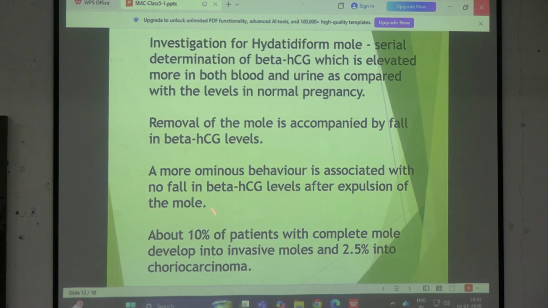আর যদি there is no fall, then it is a bad sign, it's a bad prognostic sign. ওটার মানে কি সেটা আমরা আসছি। And what happens is there's a small percentage of these benign Hydatidiform mole which can get transformed into Choriocarcinoma, which is the malignant counterpart. তাহলে যদি benign change হয়, that is Hydatidiform mole, that this is the outcome.